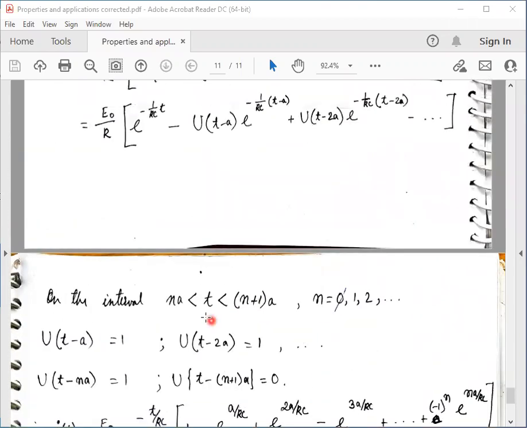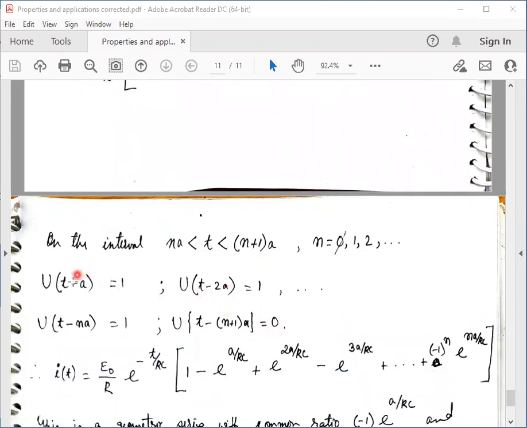When t lies between n times a and n plus 1 times a, then u of t minus a would be 1, u of t minus twice a would be 1, and since t is greater than n times a, u of t minus n times a would also be 1. But since t is less than n plus 1 times a, u of t minus n plus 1 times a would be 0.